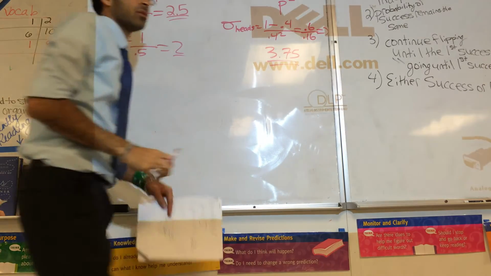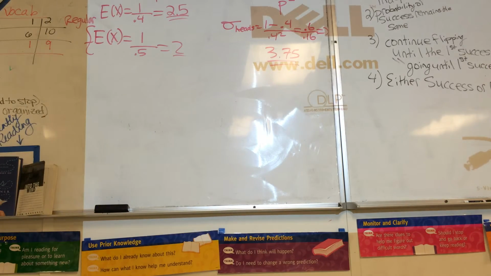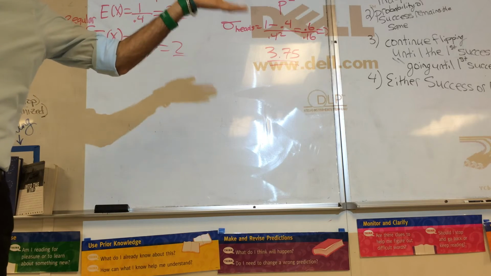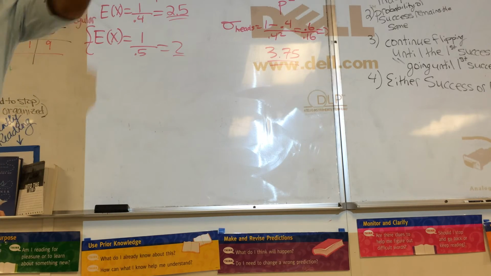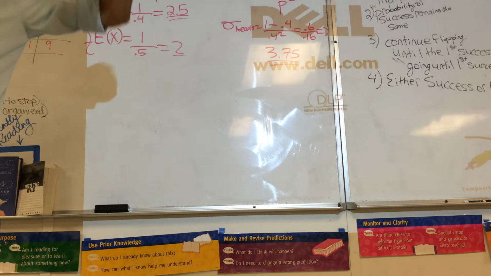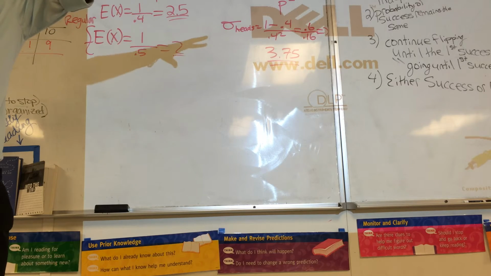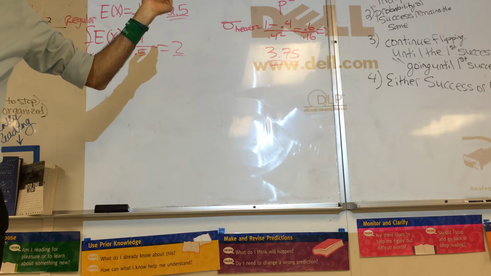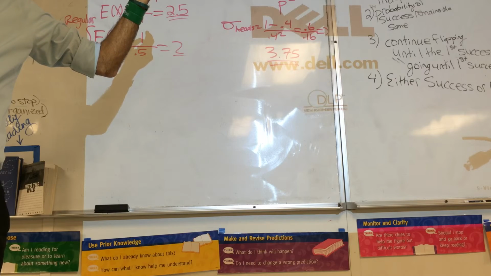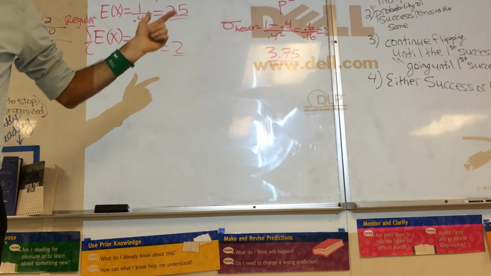So basically the key here is to determine whether something is binomial or geometric. Binomial is I tell you how many times I'm flipping, how many times we're rolling the dice, how many times we are spinning the spinner.